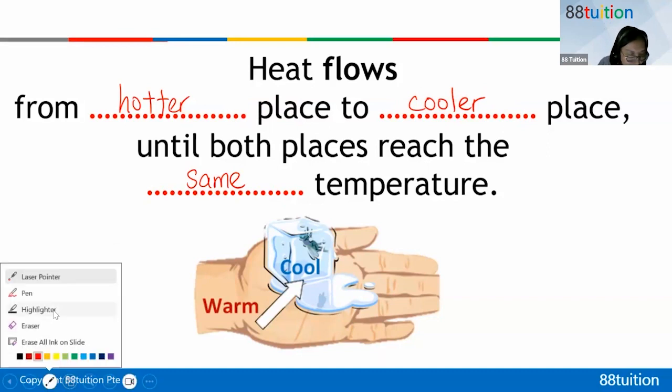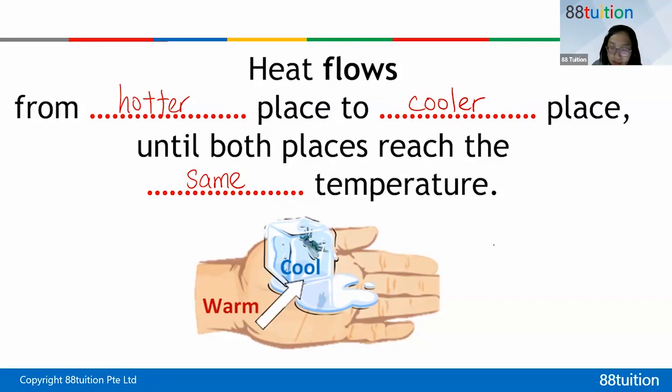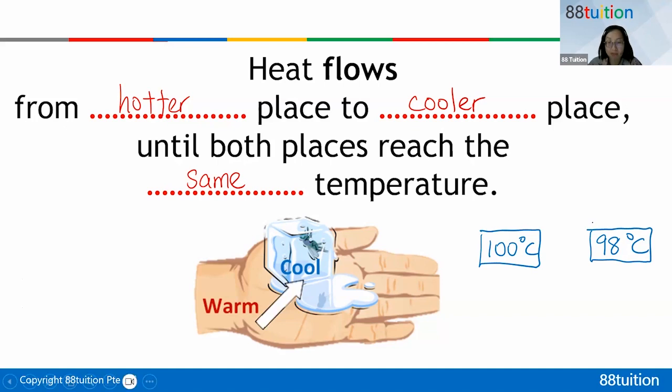That means, for example, I can have both being hot places. Let's say one is 100 degrees Celsius and the other one is 98 degrees Celsius. Both are hot places, you know. So how will heat flow? Can you all type left to right or right to left in this case? Will heat flow like that or like that? Okay, then help me press 1 or 2. Which one is the correct heat flow?